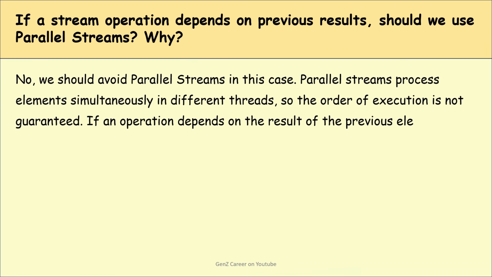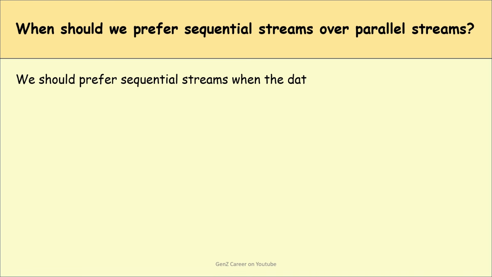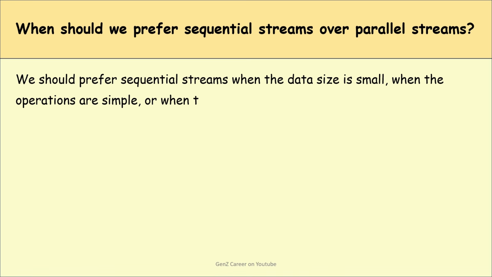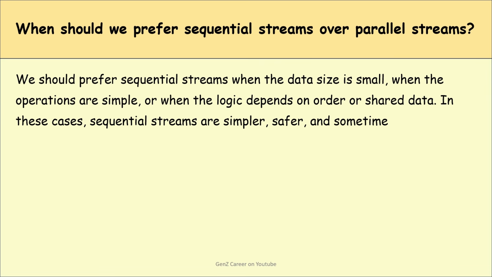Okay. Next question is when should we prefer sequential streams over parallel streams? So we should prefer sequential streams when the data size is small, when the operations are simple, or when the logic depends on the order or shared data. Are you getting my point? So in these cases, sequential streams are simpler, safer, and sometimes even faster than parallel streams.